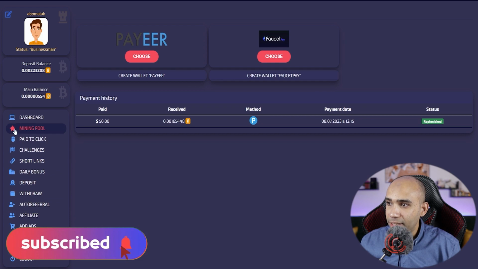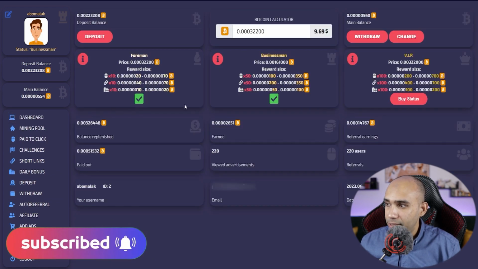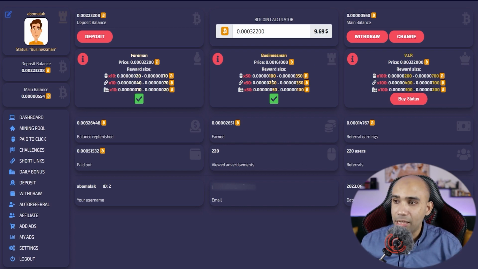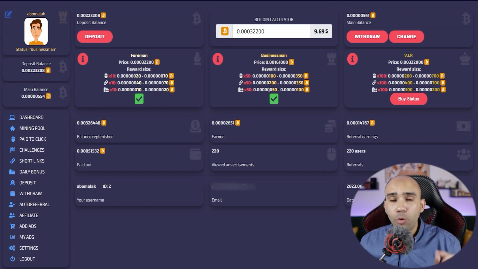Okay, what does this mean? If we go back to the dashboard, you have 3 plans here. The first plan, the second plan, which is business. This plan is $10, this plan is $50, this plan is $100. I was the buyer of this plan. Okay, what does this plan do? It increases the profit by 50. I mean, if you earned $1, that would give you $50 and so on. This is what this level does. It increases your percentage of profit from advertisements depending on the level, of course. Here you get X10, here X50, here X100. This is for the first thing.